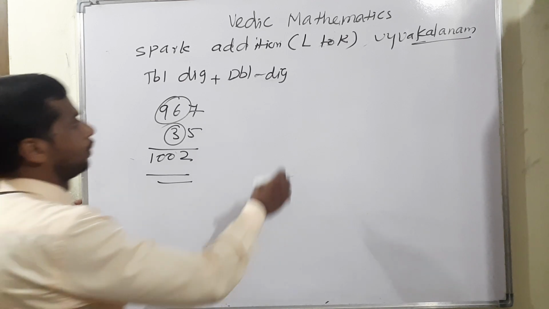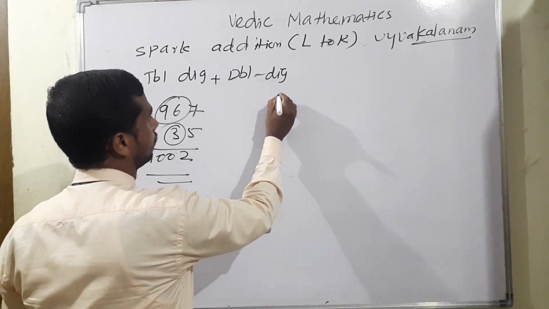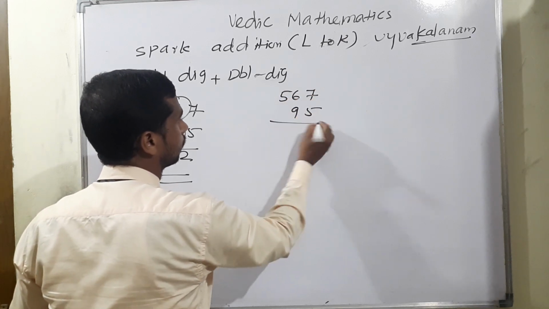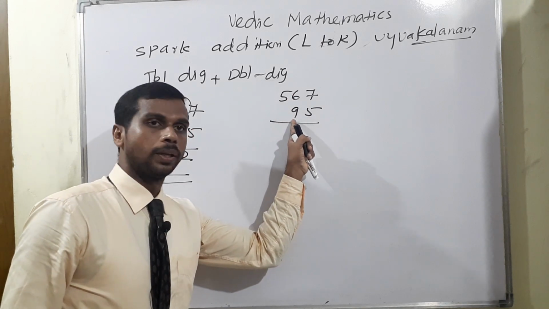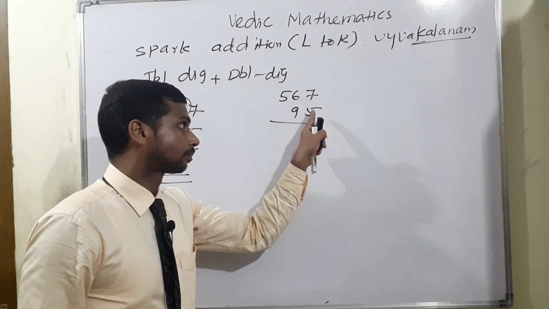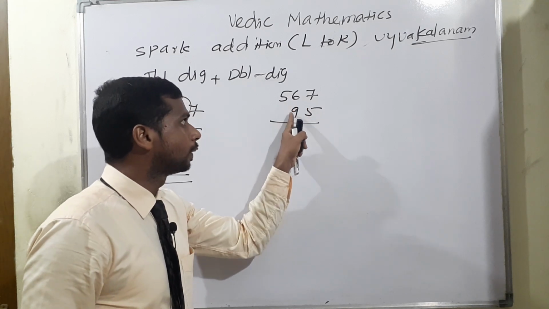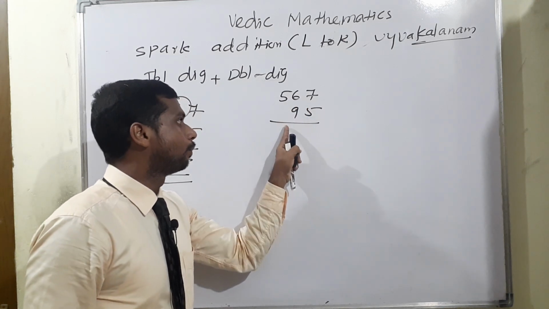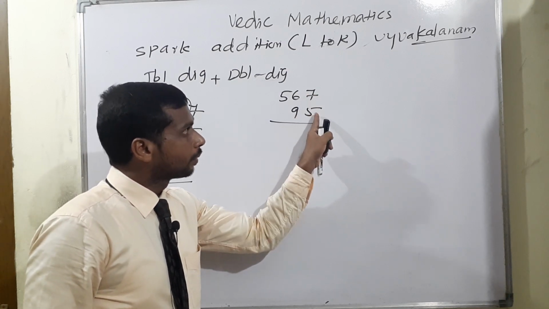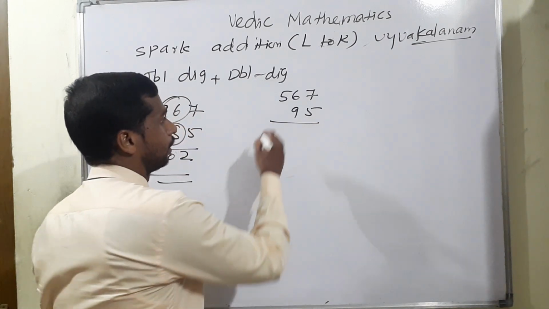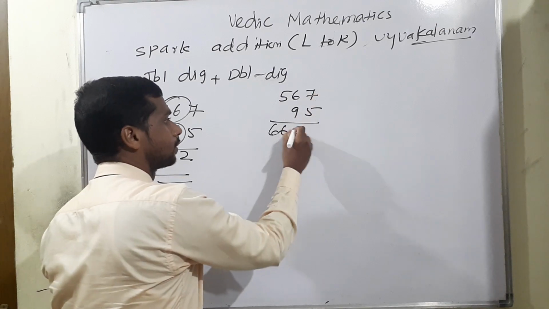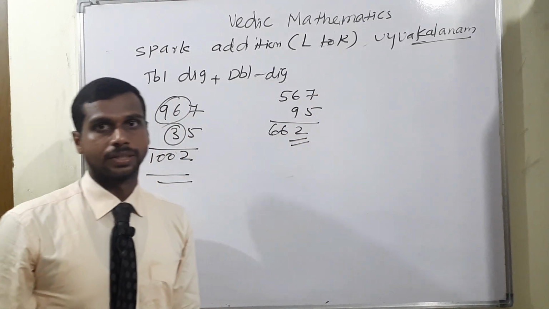Okay, next. One more example. 567 and 95. Look there, 56 plus 9, 64. Before writing the 64, next one. Sorry dear, 56 plus 9 means 65. Before writing the 65, check the next one: more than 10 or below 10? More than 10. So definitely we write 65, add one number, 66. Then 7 plus 5, end number 2, 662.